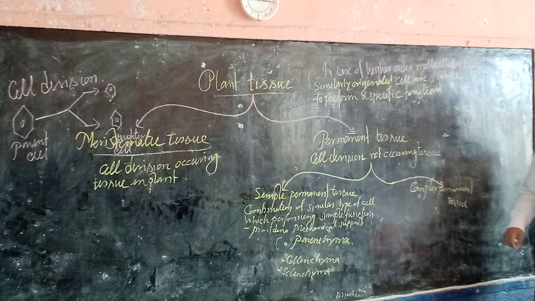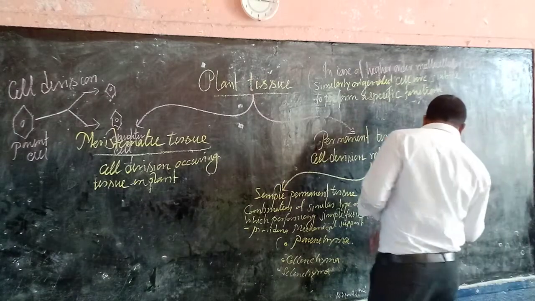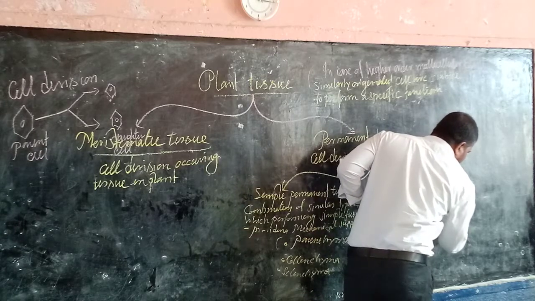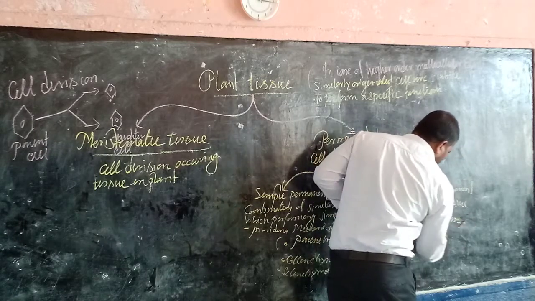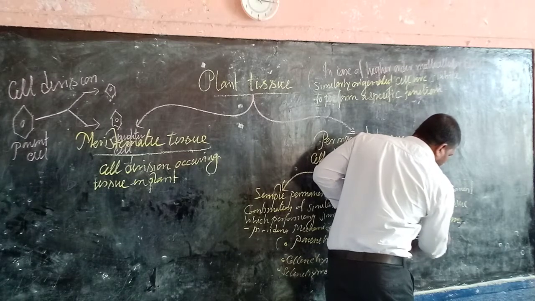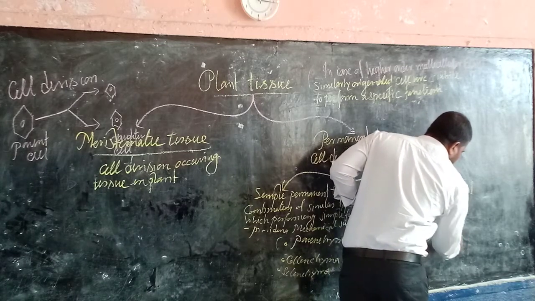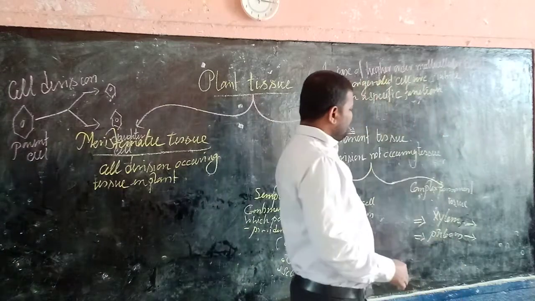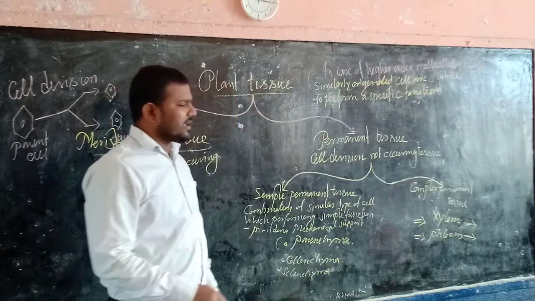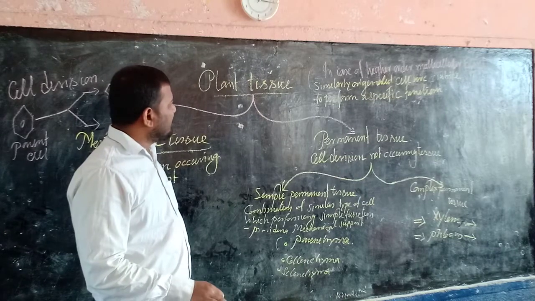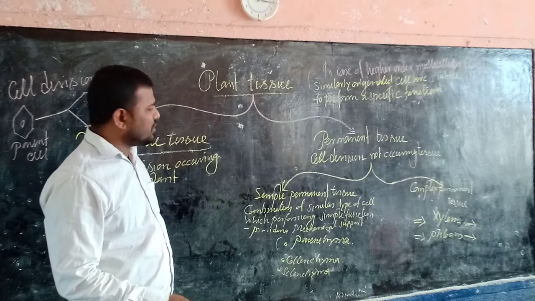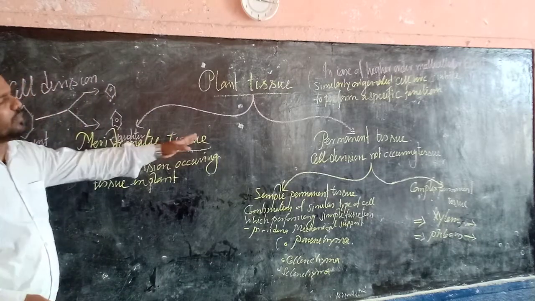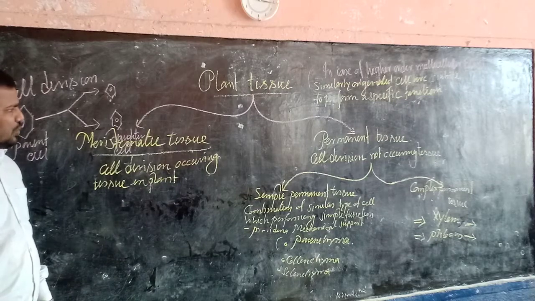So within the complex permanent tissue, we have two type of complex permanent tissue, xylem, and the second one, phloem. Xylem will be the water transporting tissue or water conducting tissue, and phloem will be the food conducting tissue. These are the classification of the types of plant tissue. Now, one of the most important question is how the meristematic tissue will be different from the permanent tissue.